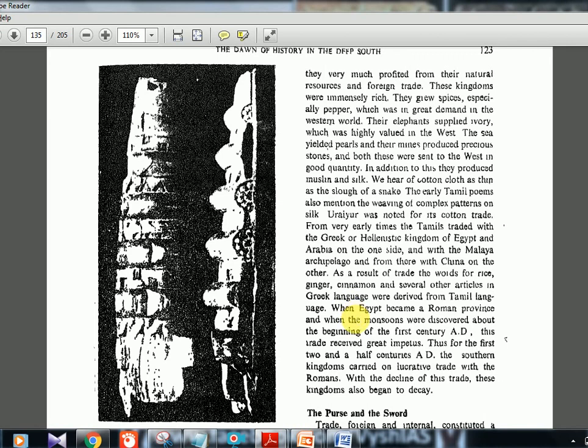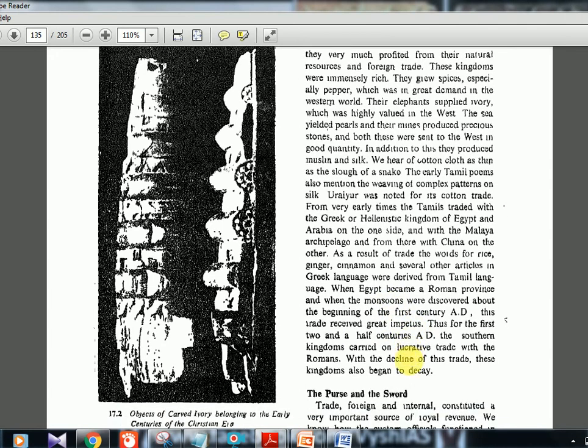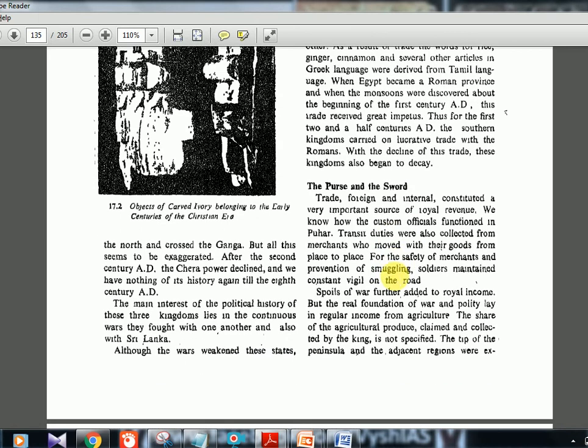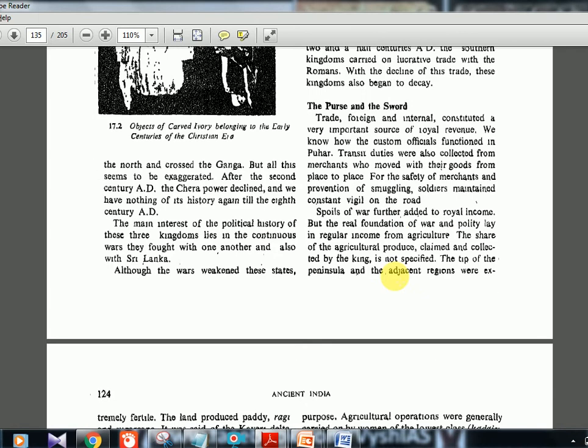When Egypt became a Roman province and when the monsoons were discovered, okay, monsoons were discovered near the 1st century AD, this trade received greater impetus. Now the sail is there, the ship can come faster, so that is why trade again improved. Later, after a few centuries, 2.5 centuries or so, the trade will decline, and that is how kingdoms also will decline. Okay, the purse and the sword. Trade, foreign and internal, constituted a very important source of royal revenue. Okay, any kind of trade, a lot of revenue was there.